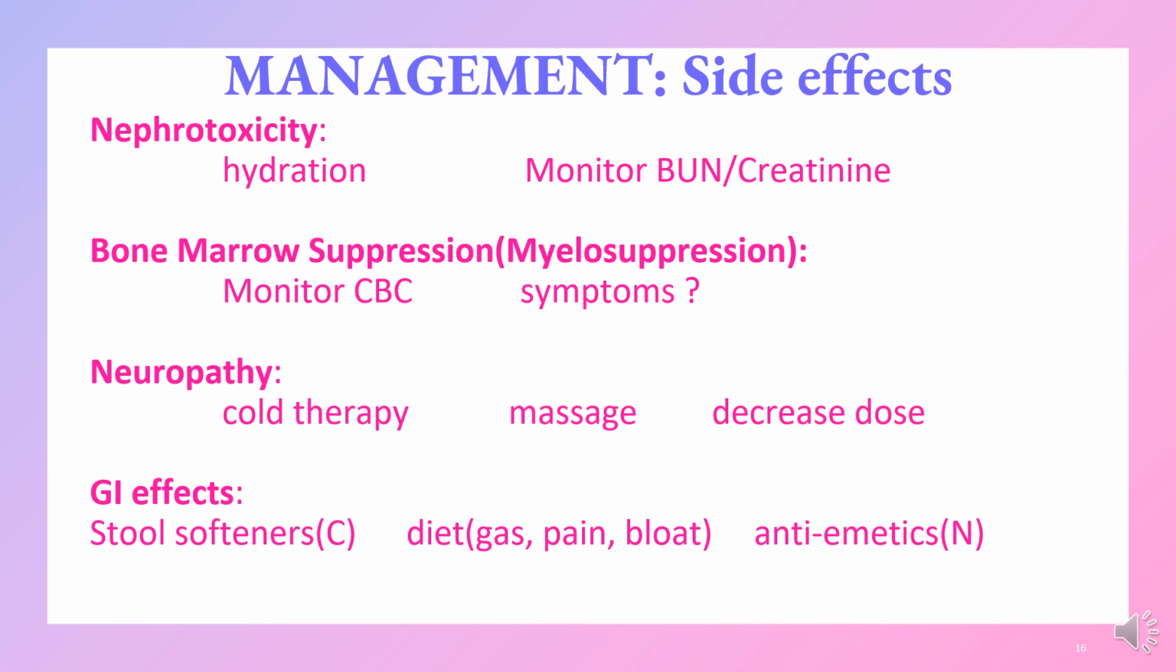As far as GI effects, we're going to manage constipation with stool softeners. We would manage diarrhea with antidiarrheals. Gas, pain, and bloating, we may look to diet to see if there are things that are more complicit in creating those side effects. And then, of course, for nausea, we have antiemetics. And we've just come such a long way with antiemetics. So we're going to use those liberally with our patients.